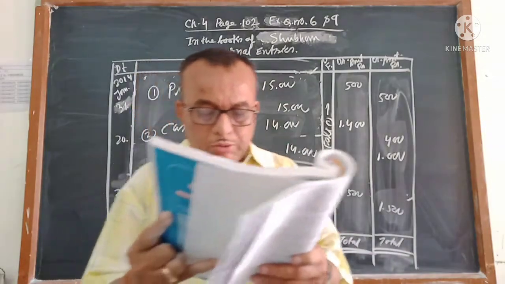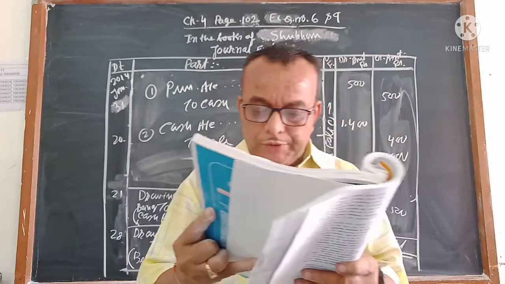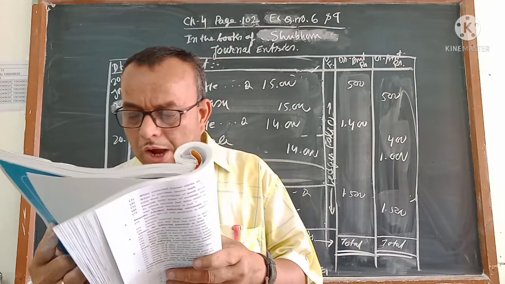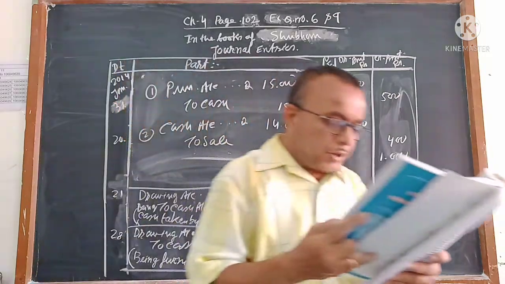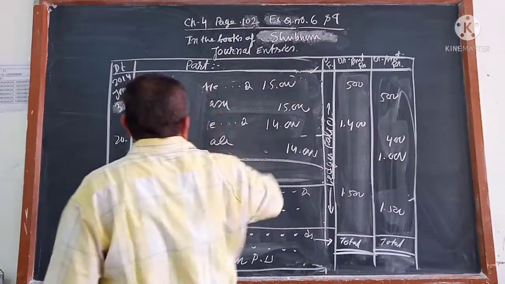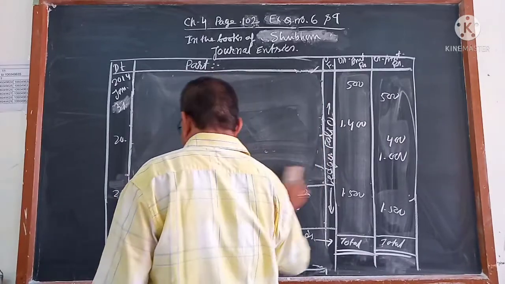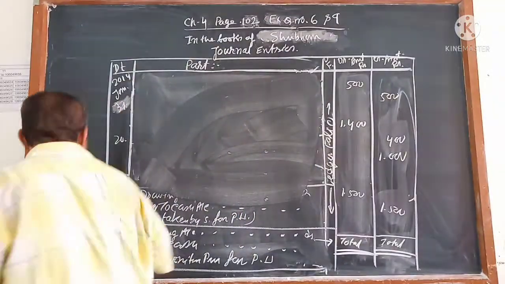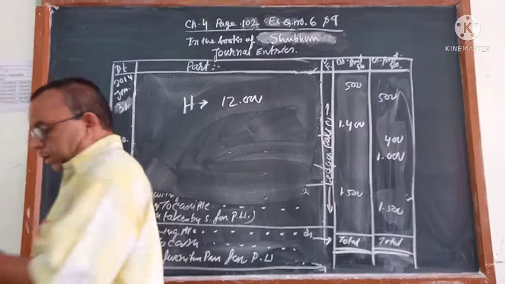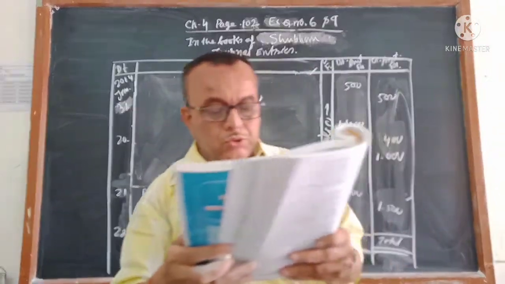Number 10. Out of the goods purchased, due to defective goods, half of the goods were returned to Harsh. That means you have purchased goods of rupees 12,000 from Harsh. How much goods did you purchase? 12,000. From Harsh you purchased goods of 12,000 in transaction 7. In 10 it is said that half of the goods were returned to him.